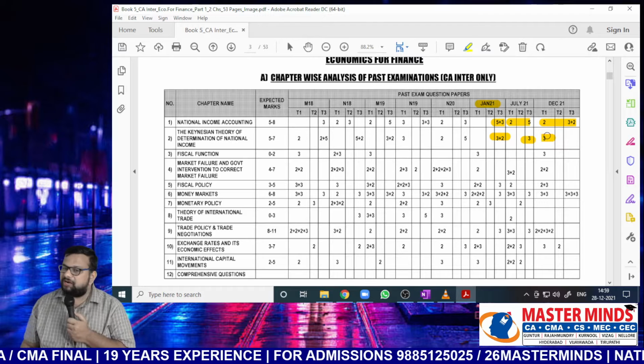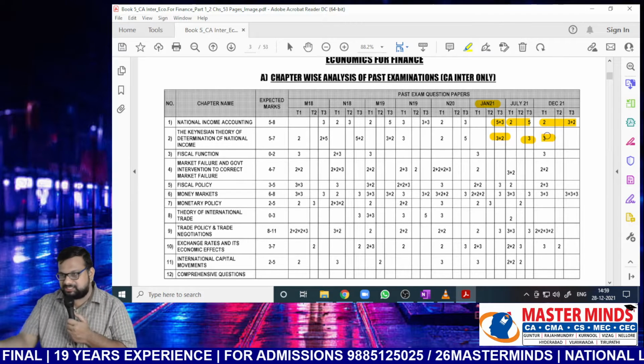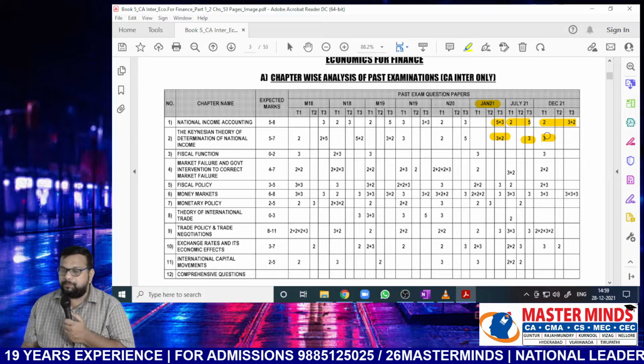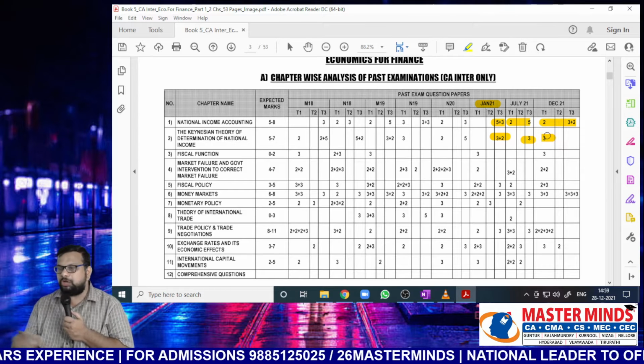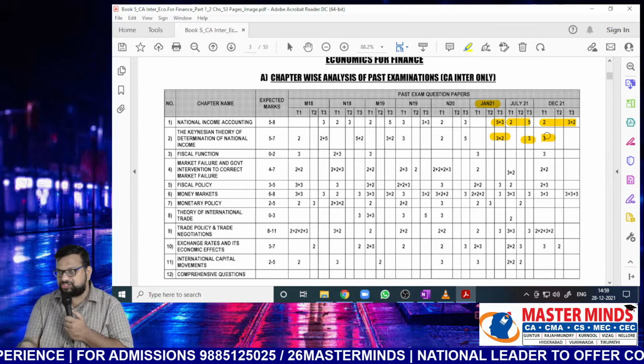Next, fiscal functions, the least important chapter, as you can clearly see, Nana. We may get a question, we may not get a question. If you get a question, it will be around 2 or 3 marks, Nana. So it's the least important chapter.